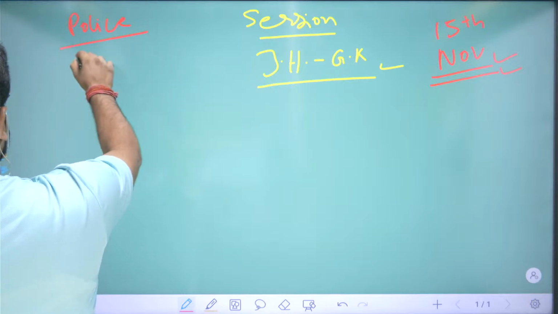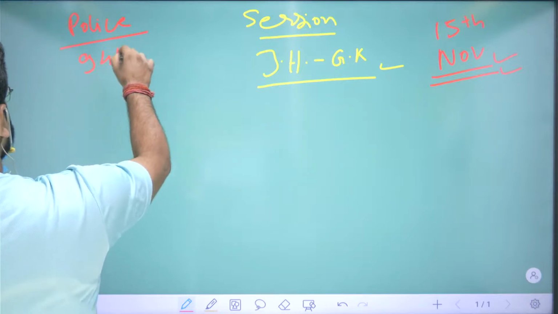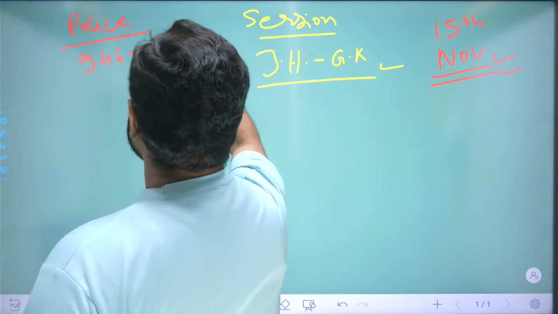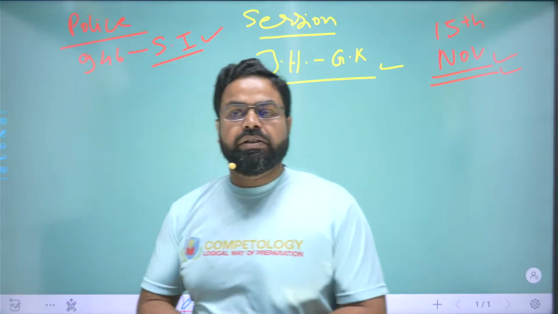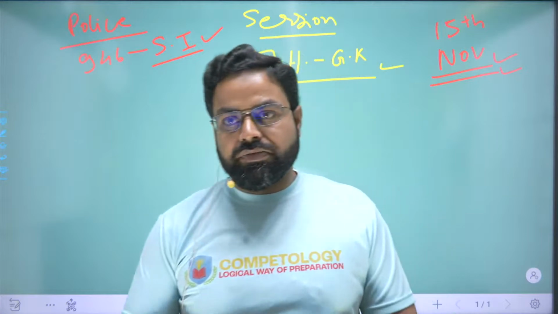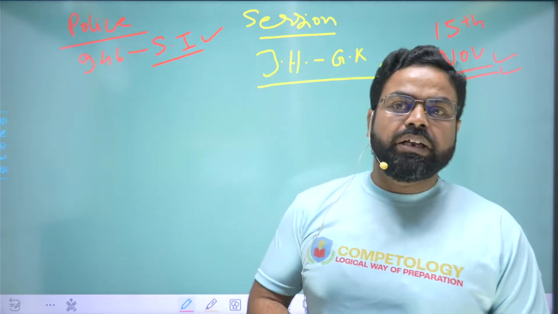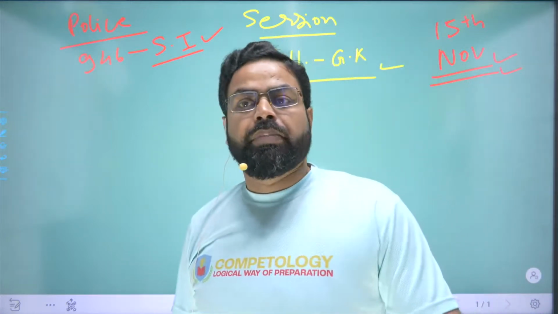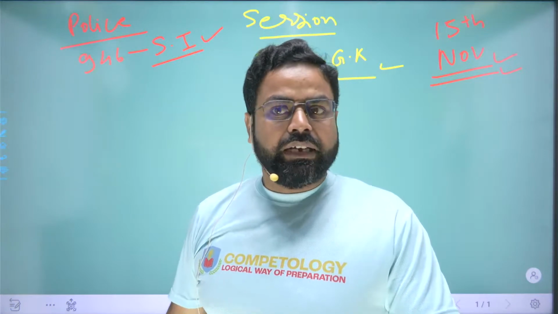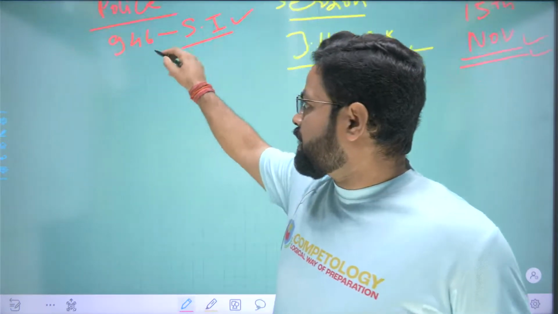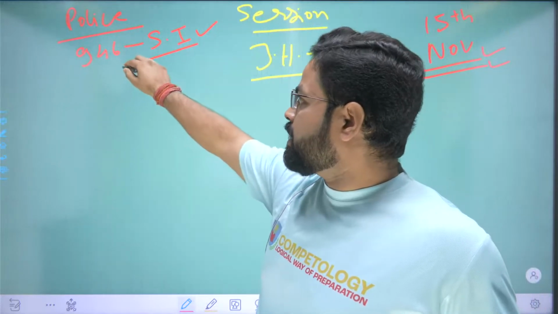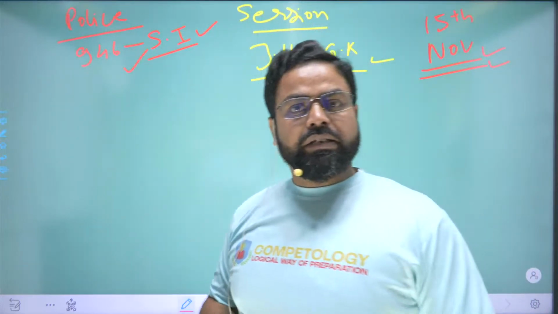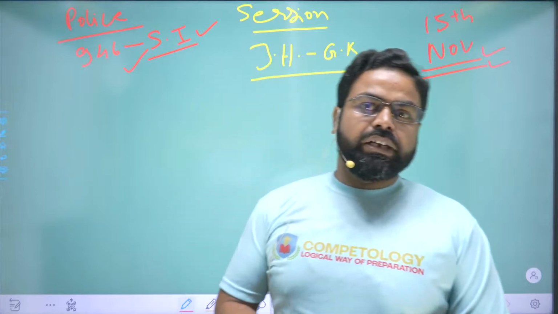because around 946 posts for sub inspectors are vacant in Jharkhand, as per the latest information that was published by the government. That is already in the public domain, that this many vacancies are there in the police department in Jharkhand, and they are intending to fill them up.